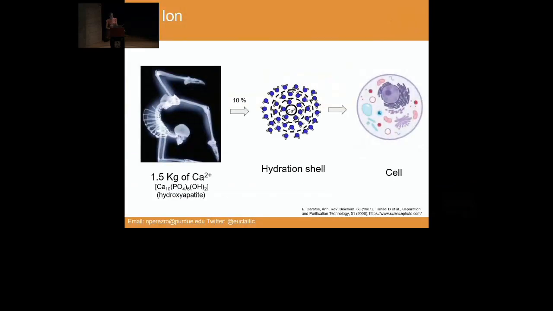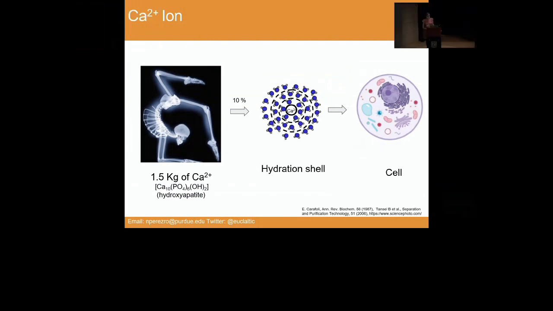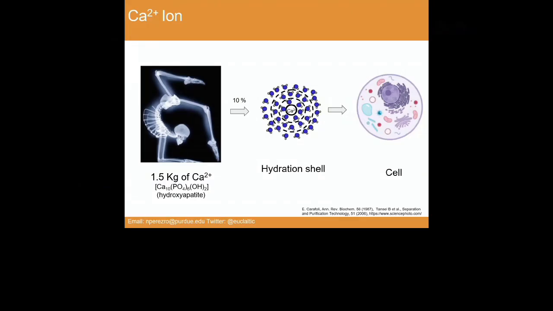So first, I want to give you a short introduction about why it's so important to study calcium ion. In our body, there is around 1.5 kilograms of calcium in our bones, and approximately 10% manages to escape from the skeleton and circulates in our body to regulate many physiological processes. Our body contains like 60% of water, so mainly calcium ions are surrounded by water molecules. They interact partially with the oxygen of these molecules.